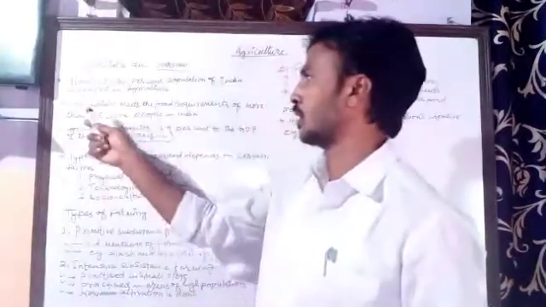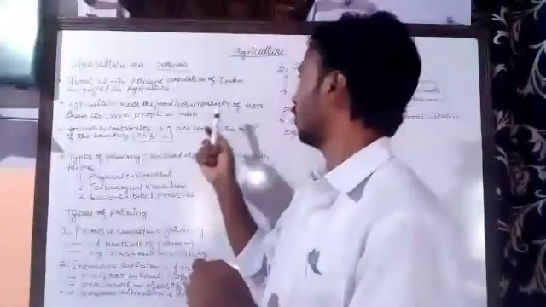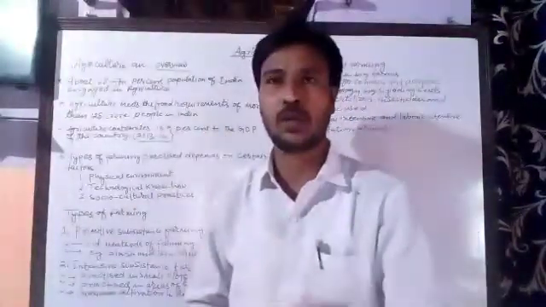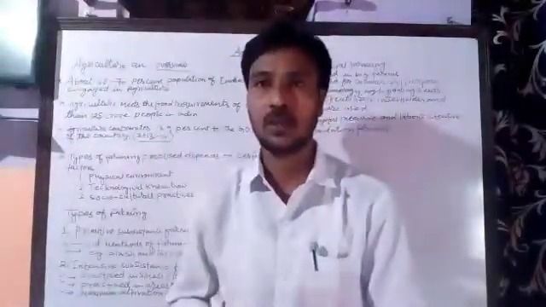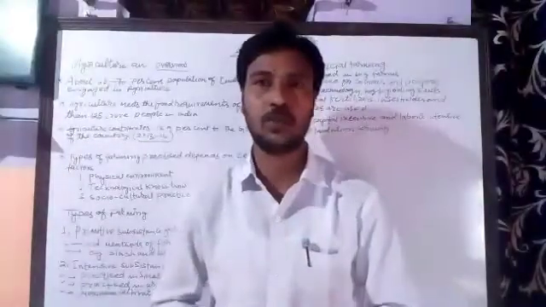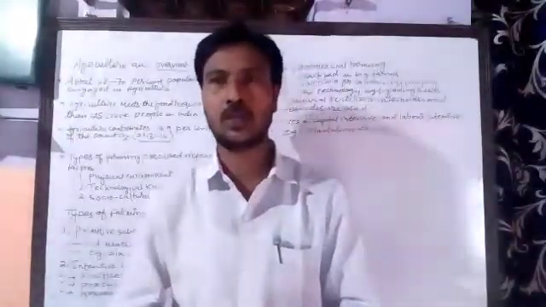The second thing is that agriculture meets the food requirement of more than 125 crore people in India. That is another fact that we understand regarding agriculture.